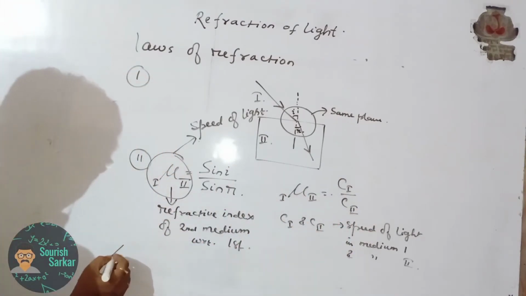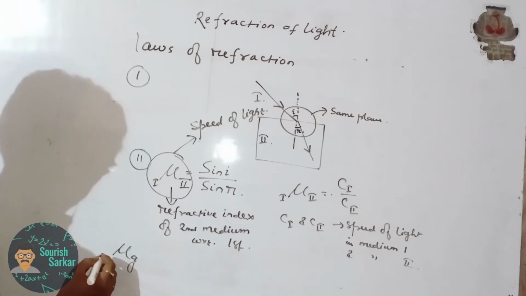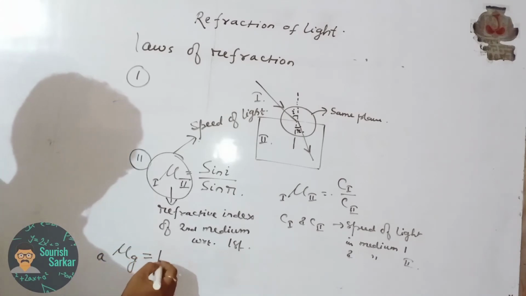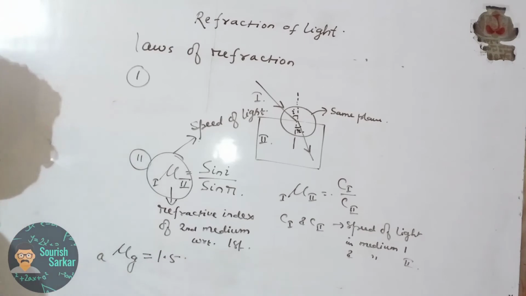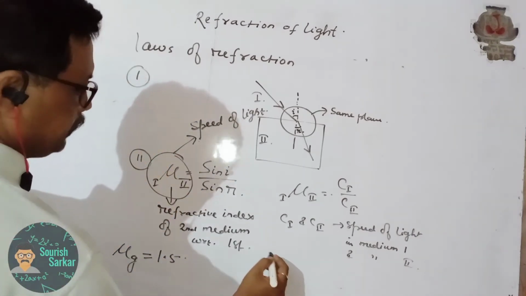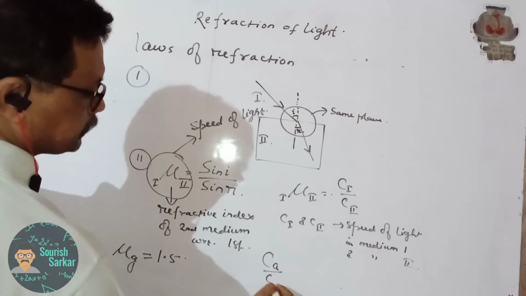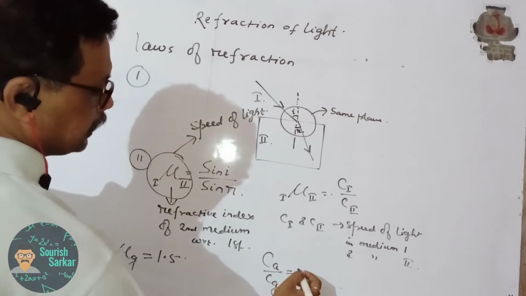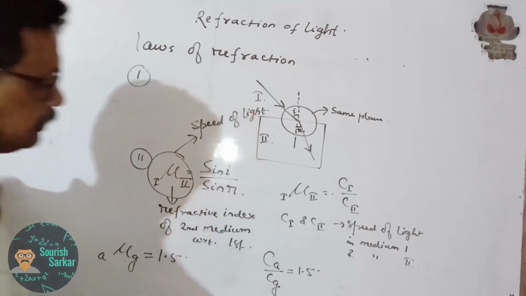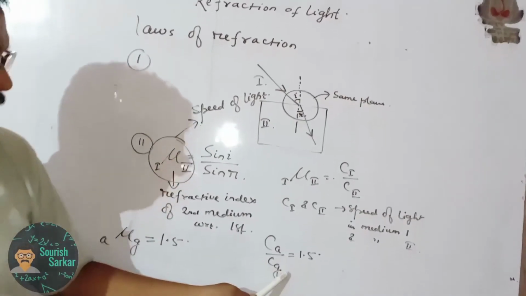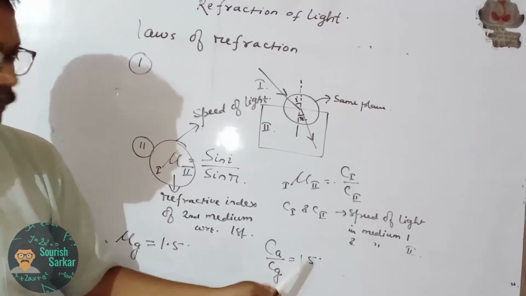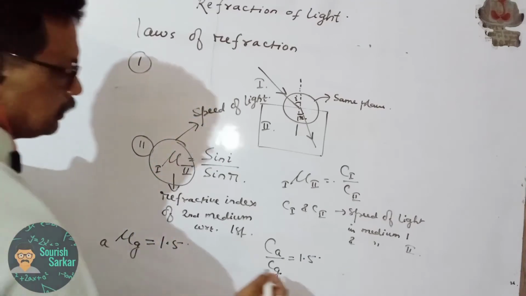The refractive index of glass with respect to air is 1.5. What is its meaning? Its meaning is the speed of light in air by the speed of light in glass is equal to 1.5. From this equation, you can also calculate the speed of light in glass.